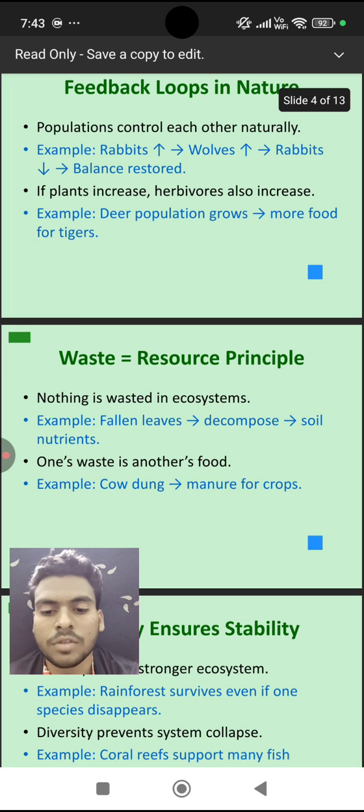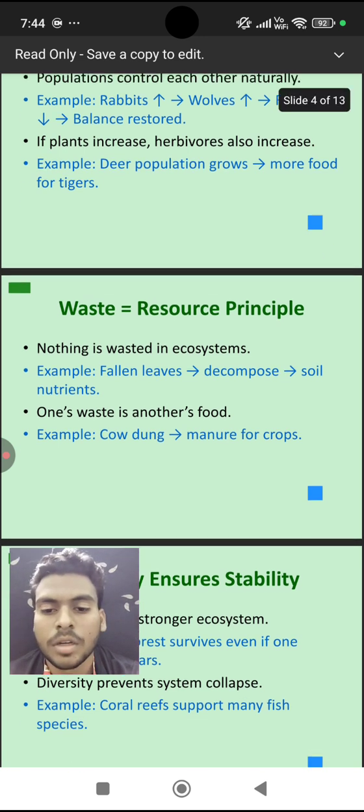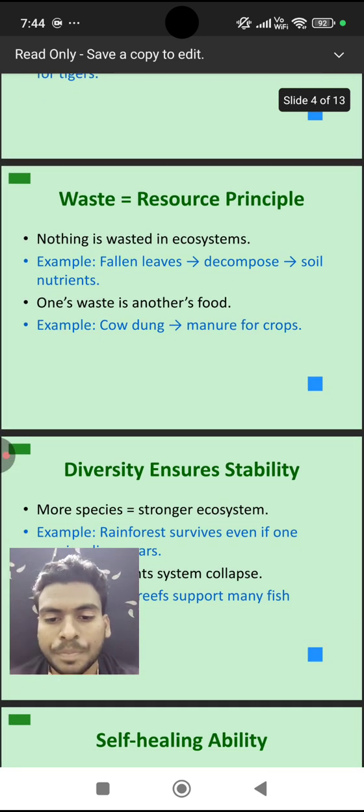And the next one is waste. We consider waste in nature as a resource. In our nature, nothing is wasted in the ecosystem. One's waste is another's food. For example, the fallen leaves decompose into the soil and behave as nutrients for the growth of the plants. Again, the plants become food for the animals. Another example is cow dung, which is used as manure for crops.